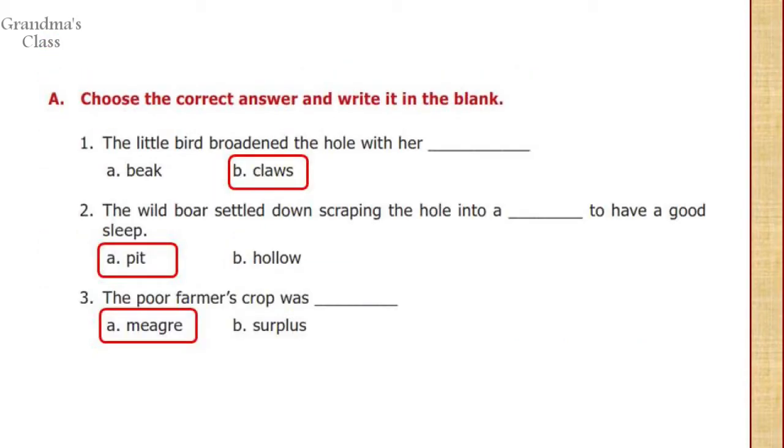Next one, choose the correct answer and write it in the blank. Number 1, the little bird broadened the hole with her claws. Number 2, the wild boar settled down, scraping the hole into a pit to have a good sleep. Number 3, the poor farmer's crop was meager.